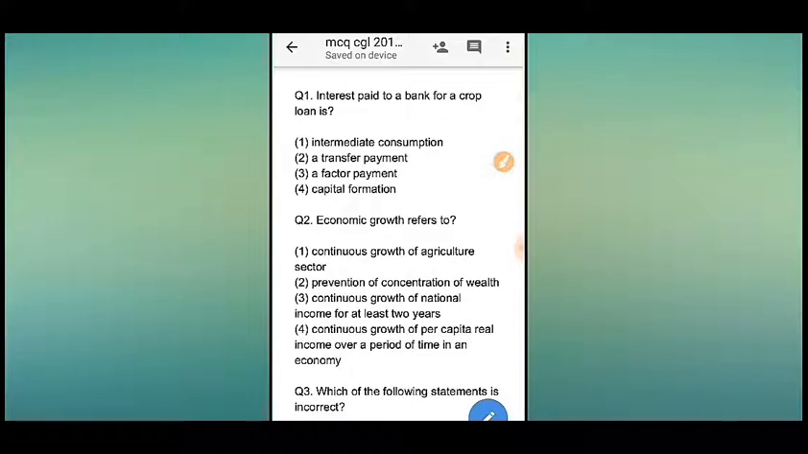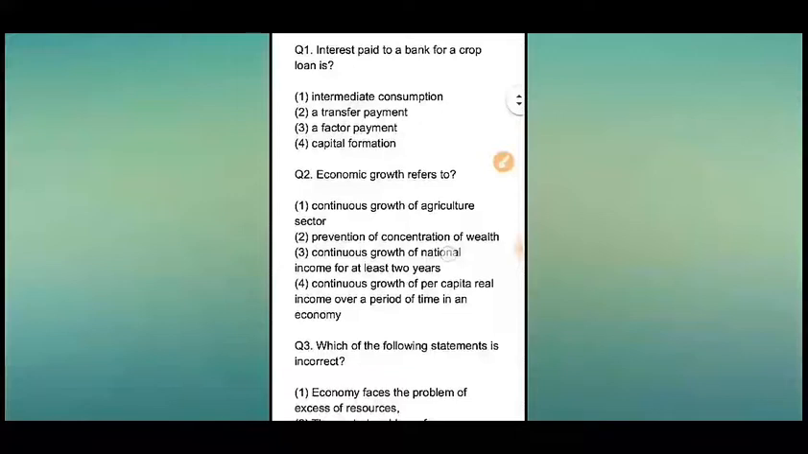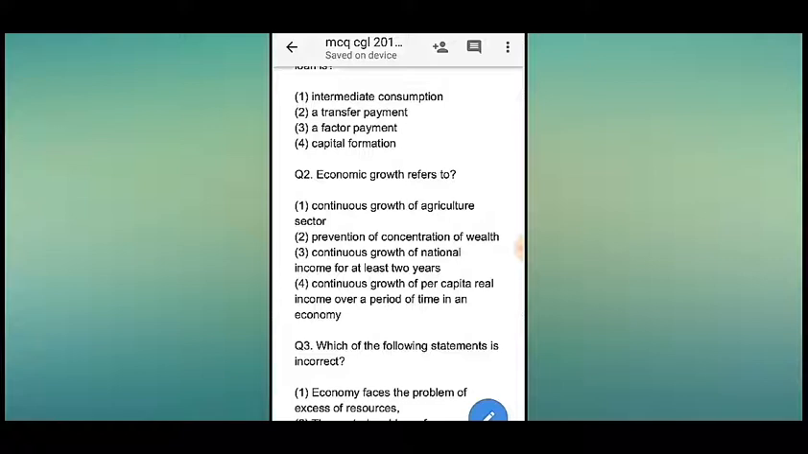Question number 1. Interest paid to a bank for a crop loan is dash. So you can see here 4 options. Number 1, intermediate consumption. Number 2, a transfer payment. Number 3, a factor payment. And number 4, a capital formation. So here the answer is number 3, a factor payment.